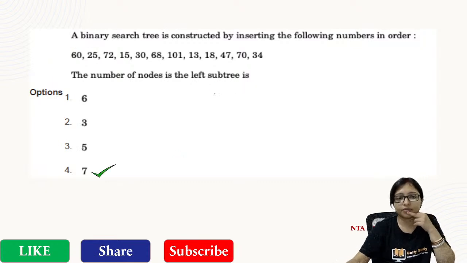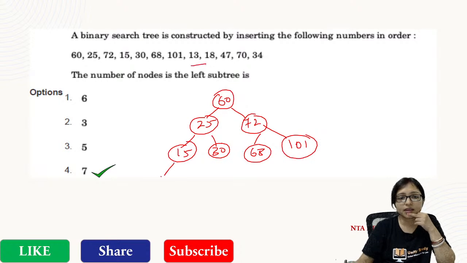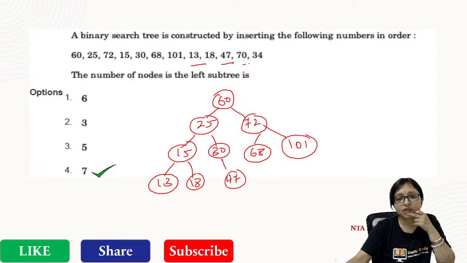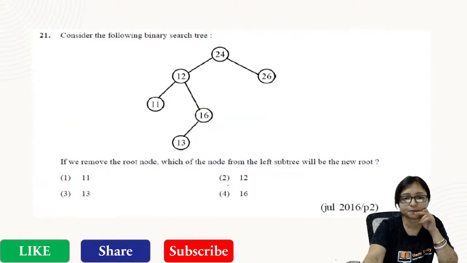That will be 7 definitely, because all of you know that here is 60, here is 25, here will be 72, here will be 15, here will be 30, here will be 68, here will be 101, after that 13, 18, 47, 70, and 34 will be here. So in the left part, how many children are there? 1 2 3 4 5 6 7, 7 children are there.